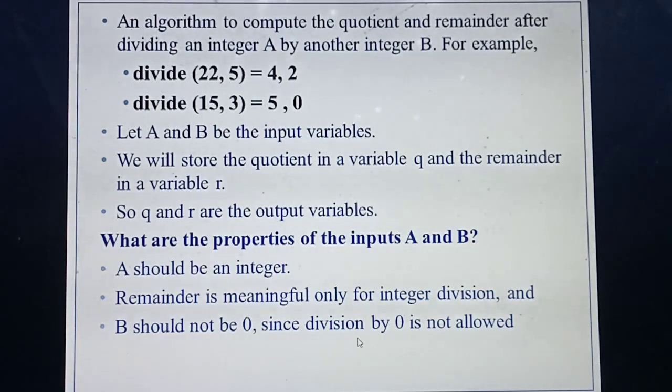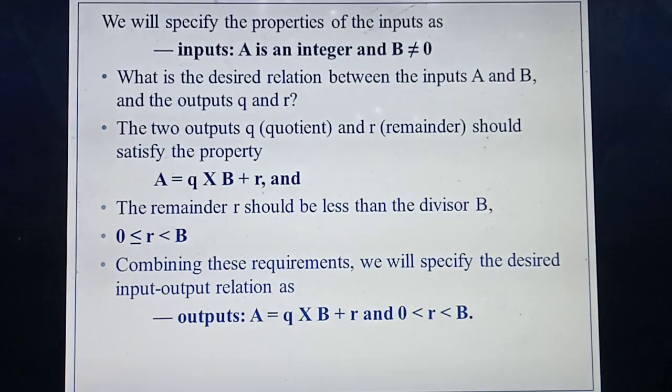Understood? So what's the first step? First you need to name the algorithm. Then you need to identify the two input variables. Then you identify the output variables. Then you need to define properties of the input as well as properties of the output. What's the property of input, students? The value you are taking should be a number, that's an integer. Then the remainder you are getting should be a meaningful number. Next, the number you are going to divide by, that will not be 0. If it is 0, the answer you will get is infinity. So the condition you are giving is B should not be 0. Understood, students?